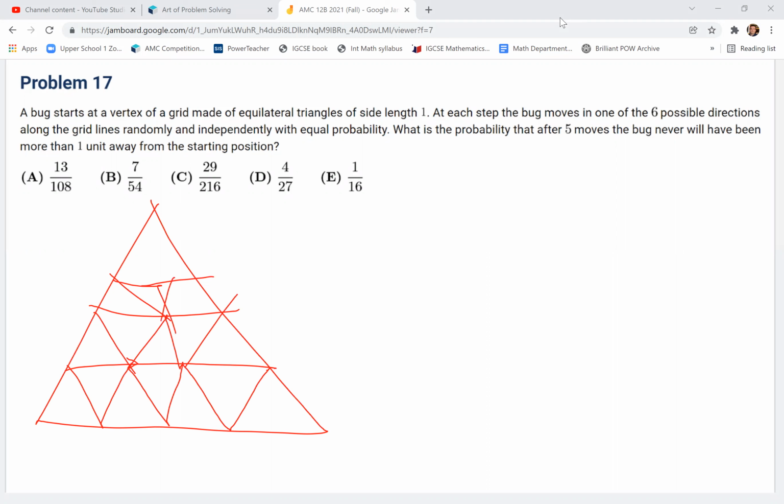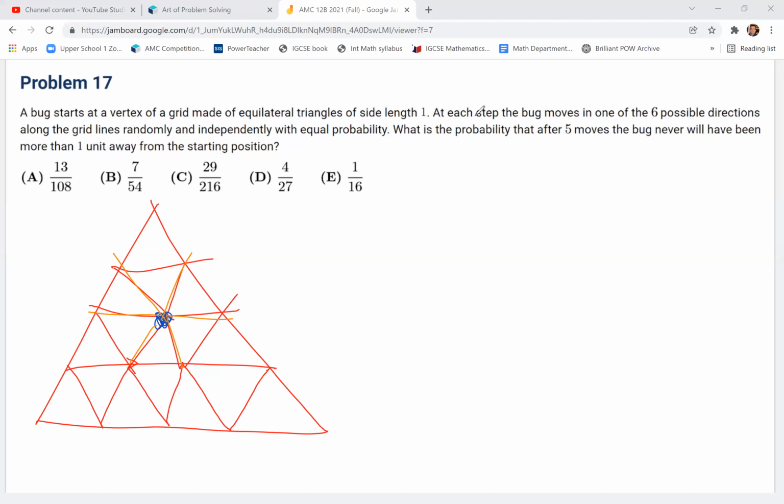This bug is moving along this grid in such a way that at any point he can go in any one of 6 possible directions with equal probability. Let's say he starts here.